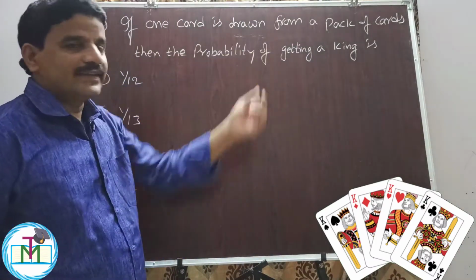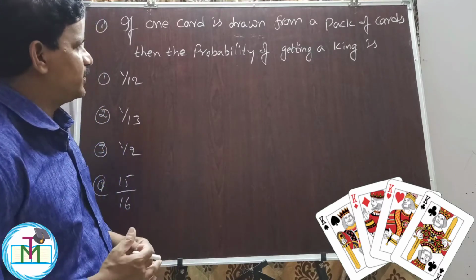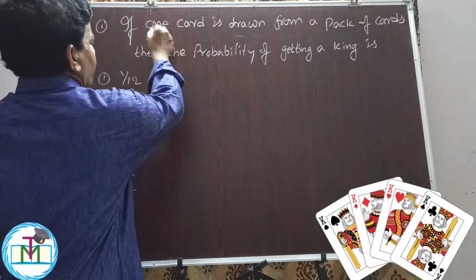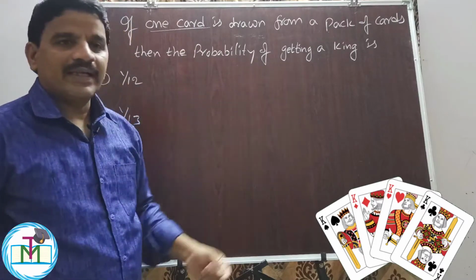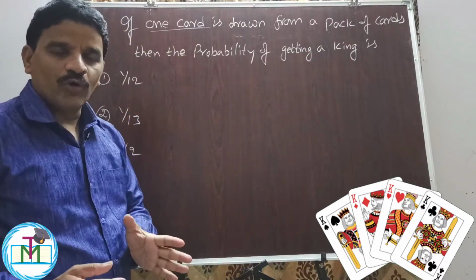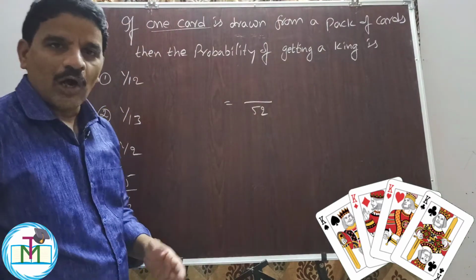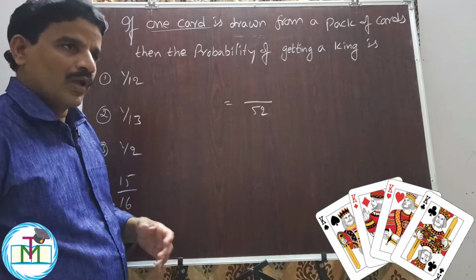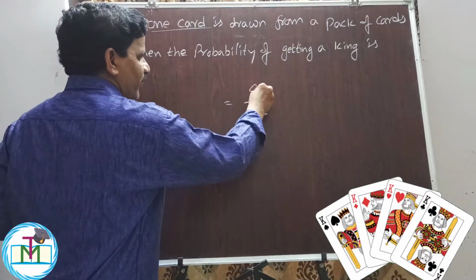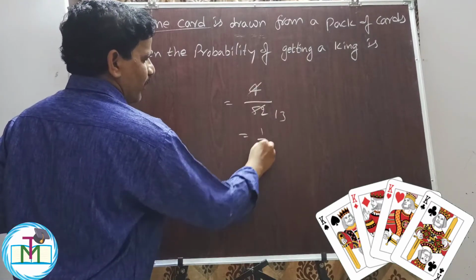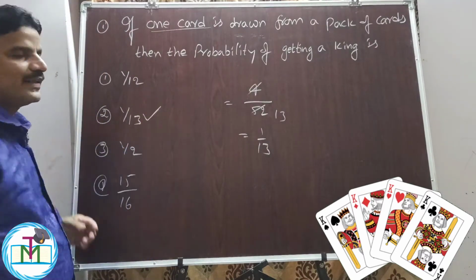Question number 1. If one card is drawn from a pack of cards, there are 52 cards in a deck. Then the probability of getting a king is. Here we know that there are 52 cards in playing cards, and how many kings are there? 4 kings: diamond king, spade king, club king, heart king. So 4 by 52, nothing but 1 by 13, is the probability of getting a king. So option 2 is the right answer.